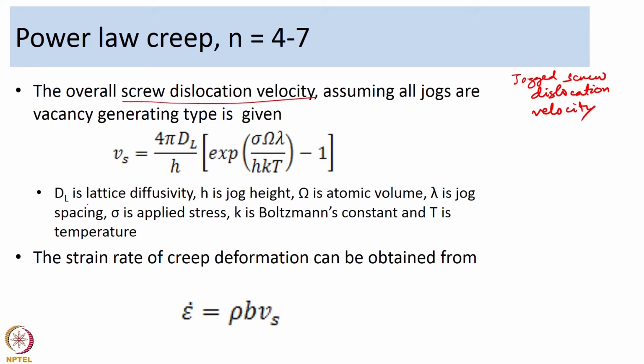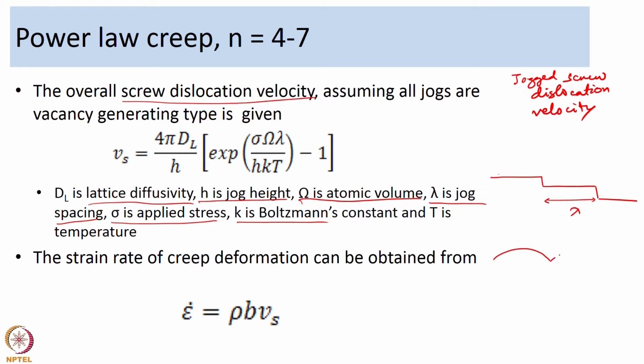So, here Dl is the lattice diffusivity, h is the jog height, omega is the atomic volume, lambda is the jog spacing, sigma is the applied stress, k is Boltzmann's constant, and T is temperature. So, if you have edge jogs like that, this will be the spacing between the jogs. Another way of looking at it is, say a jog is impeding a screw dislocation from moving. So, this will be the lambda. That is the jog spacing, lambda is the jog spacing.